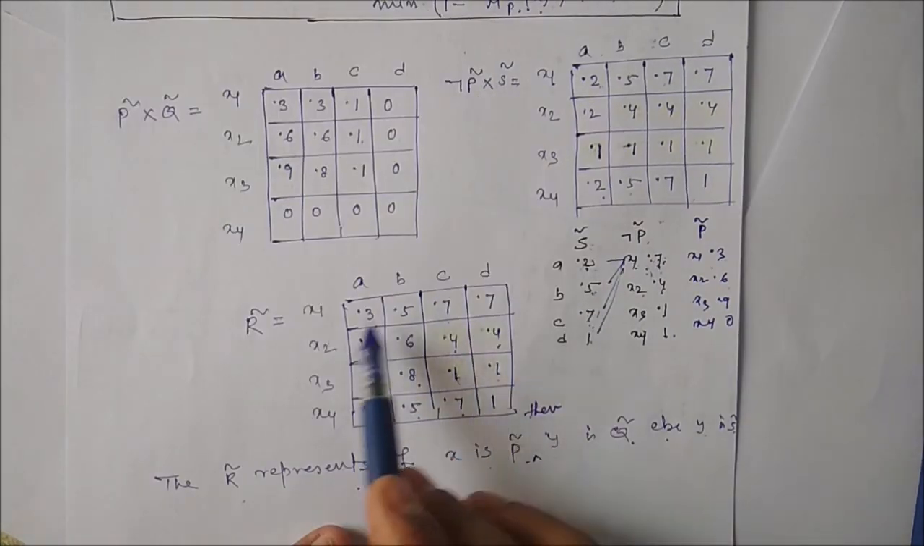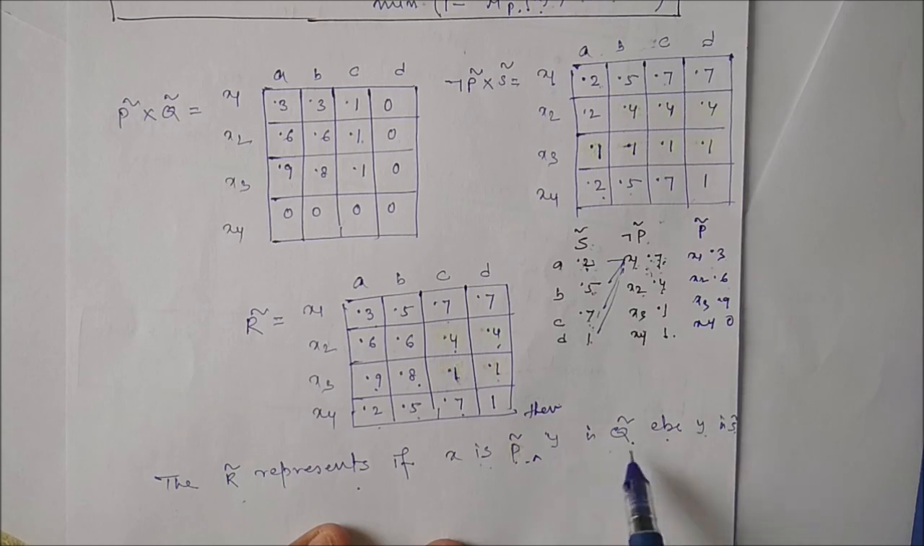So this is what this R represents: if X is P, then Y is Q, else Y is S.